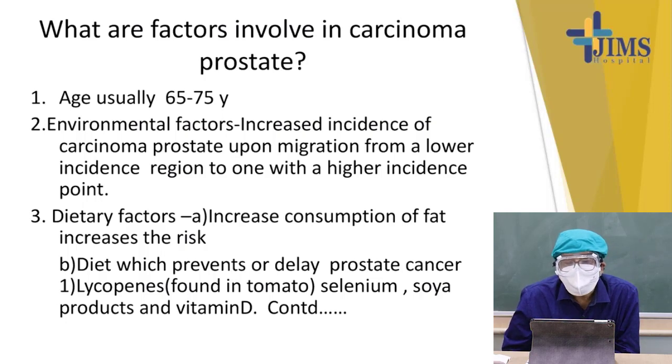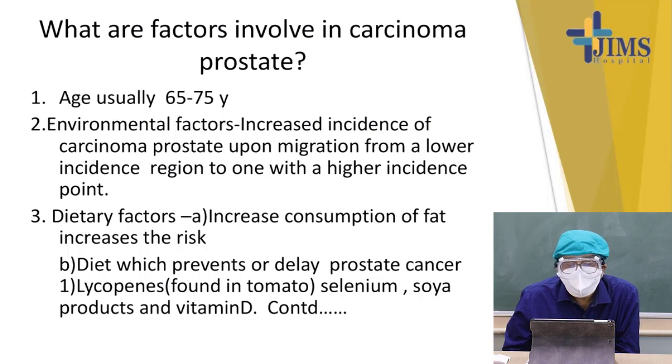What are the factors involved in carcinoma of the prostate? Age is usually 65 to 75 years, particularly after the age of 50, the prevalence rate is gradually increasing.